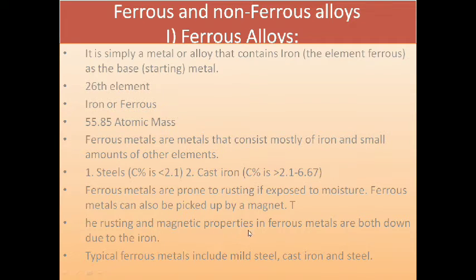The rusting and the magnetic properties in ferrous metals are both due to the presence of iron. Typically, ferrous metals include mild steel, cast iron, and steel. Generally, a ferrous alloy contains Fe as a constituent. Hence, stainless steel, which contains Fe plus chromium, is a ferrous alloy.